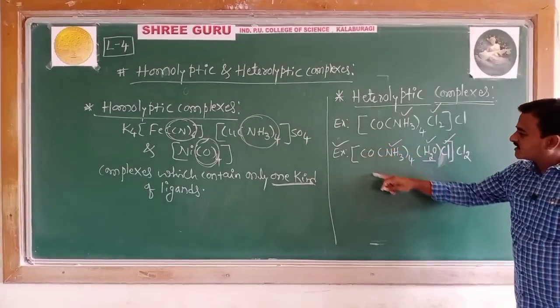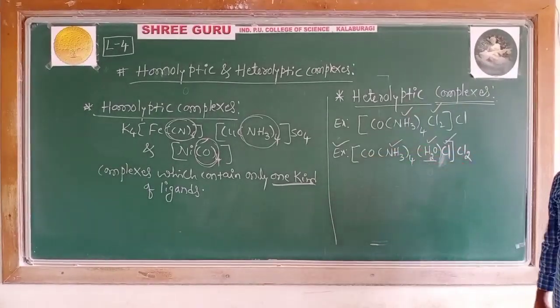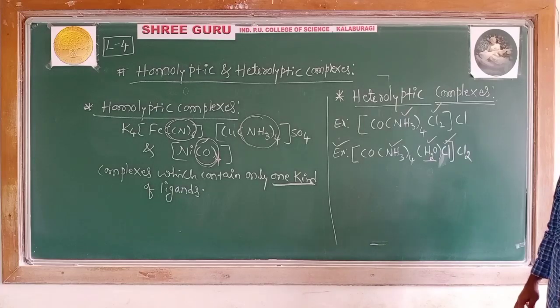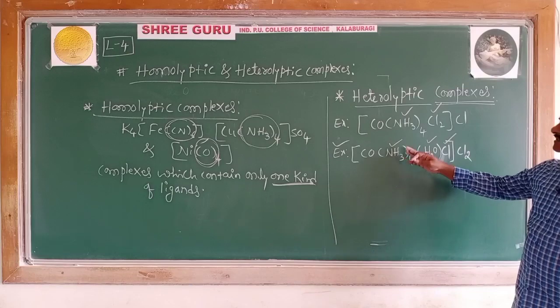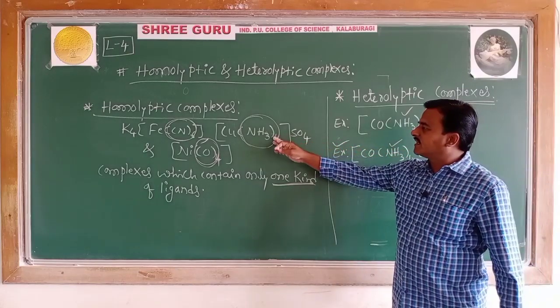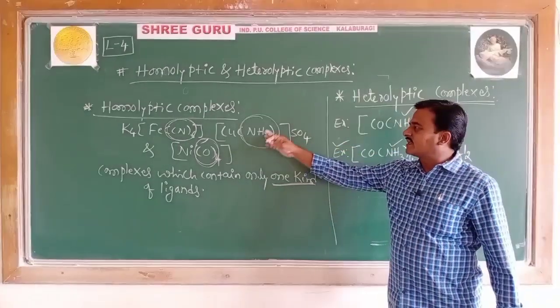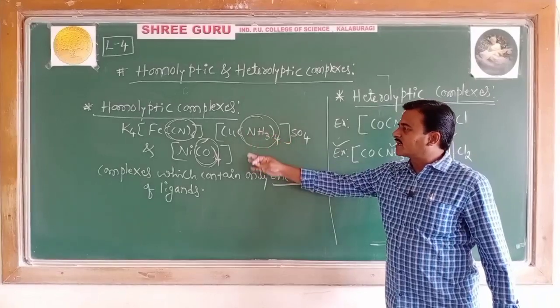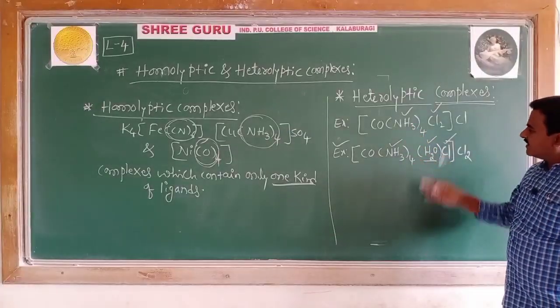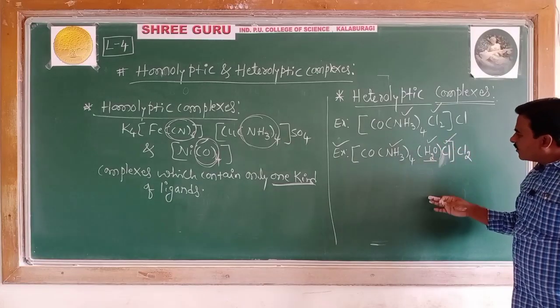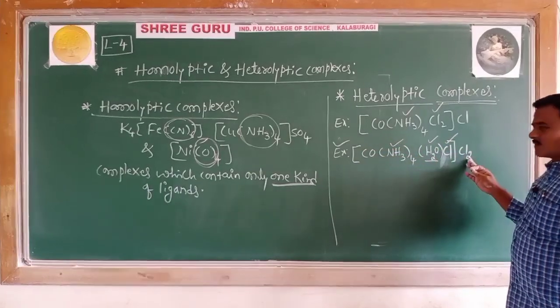So this complex is a heteroleptic complex. Why is it a heteroleptic complex? It contains more than one type of ligand. In the earlier ones you have seen only one kind of ligand, either amine, carbonyl or cyanido. But here you have amine ligand, aqua ligand, chlorido ligand in only one complex.